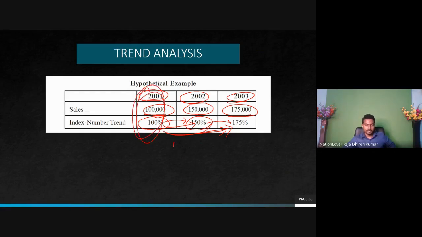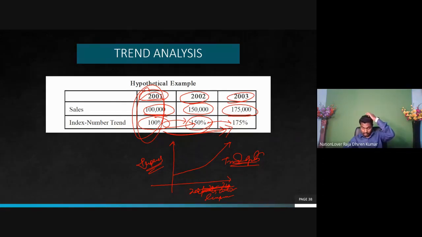Now what is trend analysis called? Trend analysis is simply telling you, here rupees, here units of output, sorry, very much sorry, time period 2001, 2002, 2003, how our sales improved. This is what is called trend analysis. So in comparison to past years, how we are performing on particular items. This is the sales trend. You can also do a profit trend.